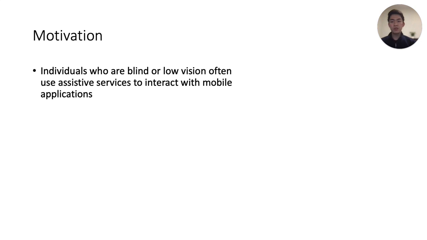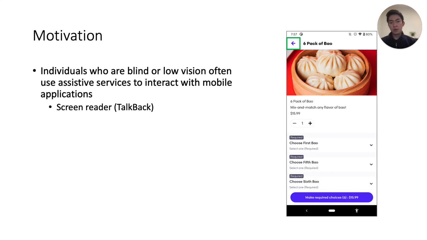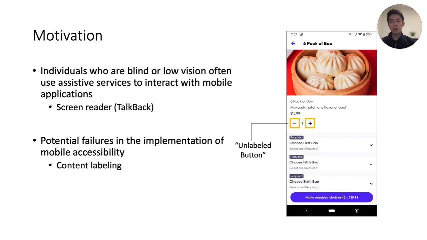Individuals who are blind or low vision often use assistive services to interact with their mobile applications. One assistive service that is commonly used is a screen reader, such as TalkBack on Android devices. Screen readers rely on accessibility metadata, such as content labels, that are provided by app developers. When developers fail to properly implement these labels, a screen reader would only read aloud "unlabeled button."